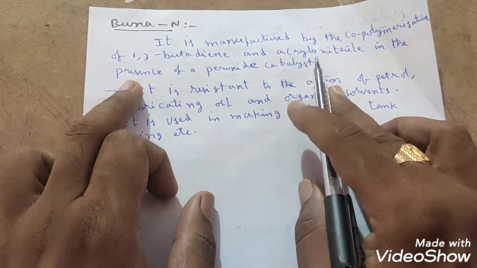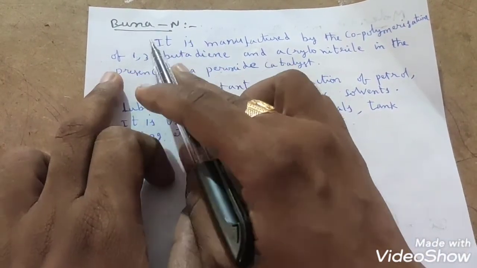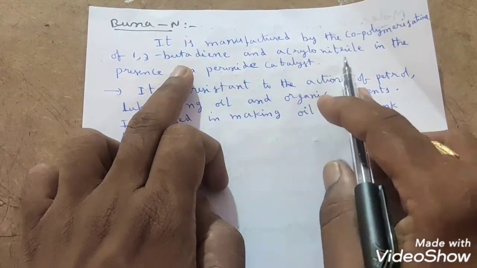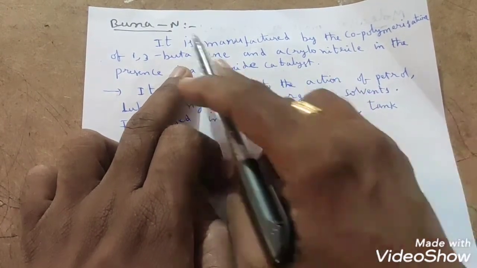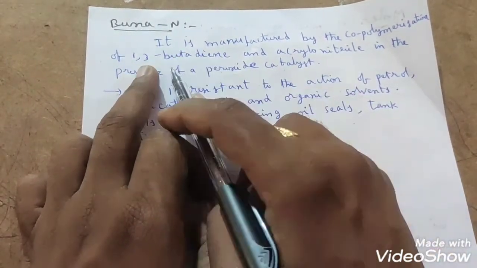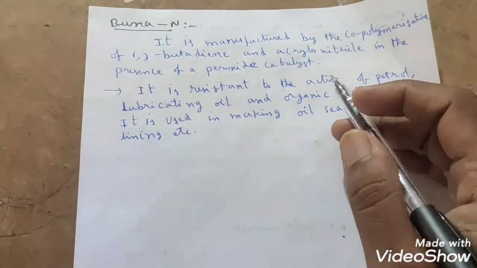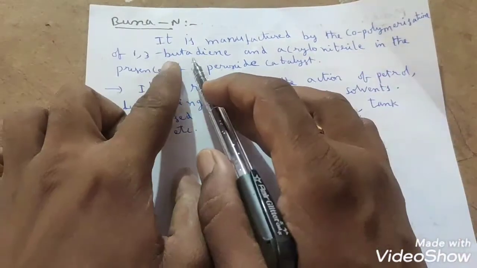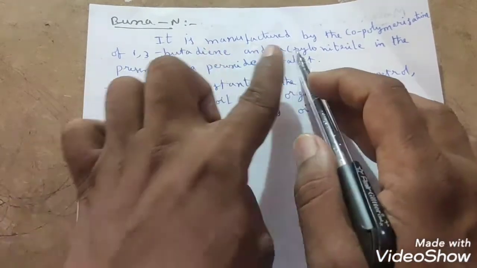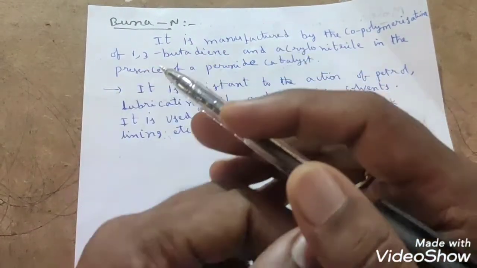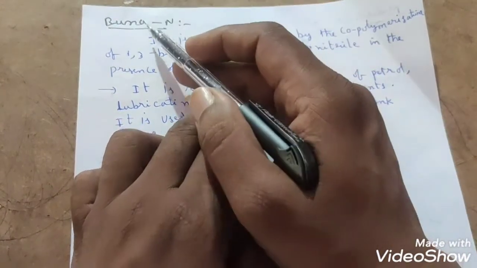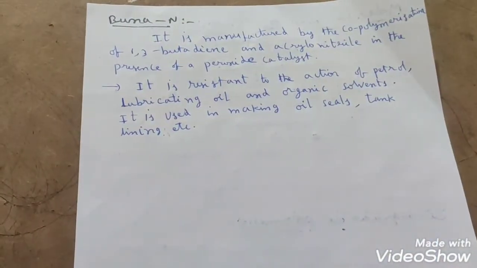Buna came from 1,3 butadiene, and N came from acrylonitrile, the nitrile. So when 1,3 butadiene and acrylonitrile are polymerized in the presence of a peroxide catalyst, it produces Buna-N.